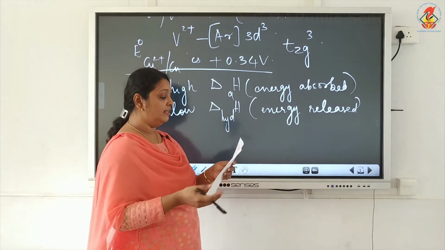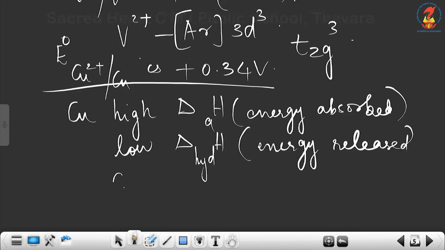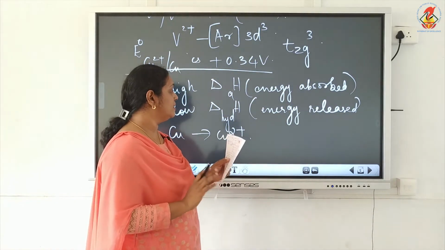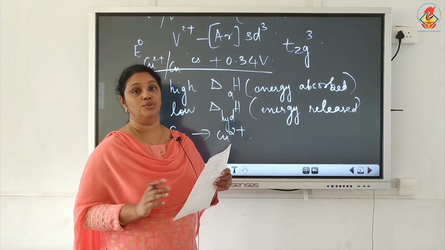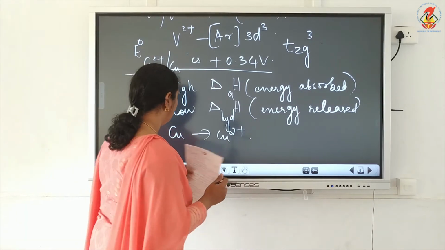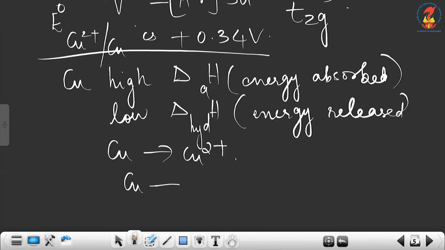Now the high energy required to transform copper to Cu2+ is not balanced by its hydration enthalpy. So E0 Cu2+/Cu is positive. The electronic configuration of copper is argon 3d10 4s1.